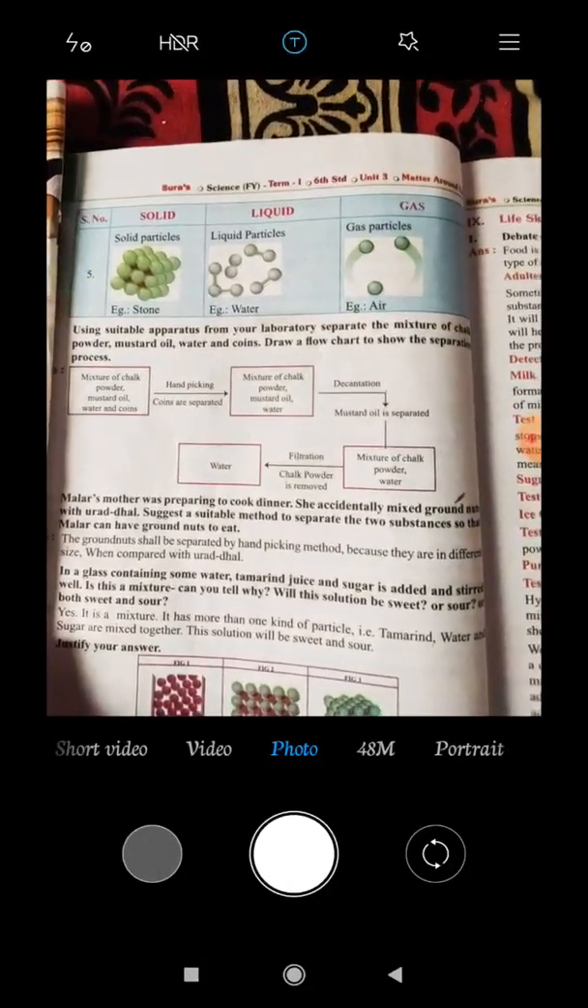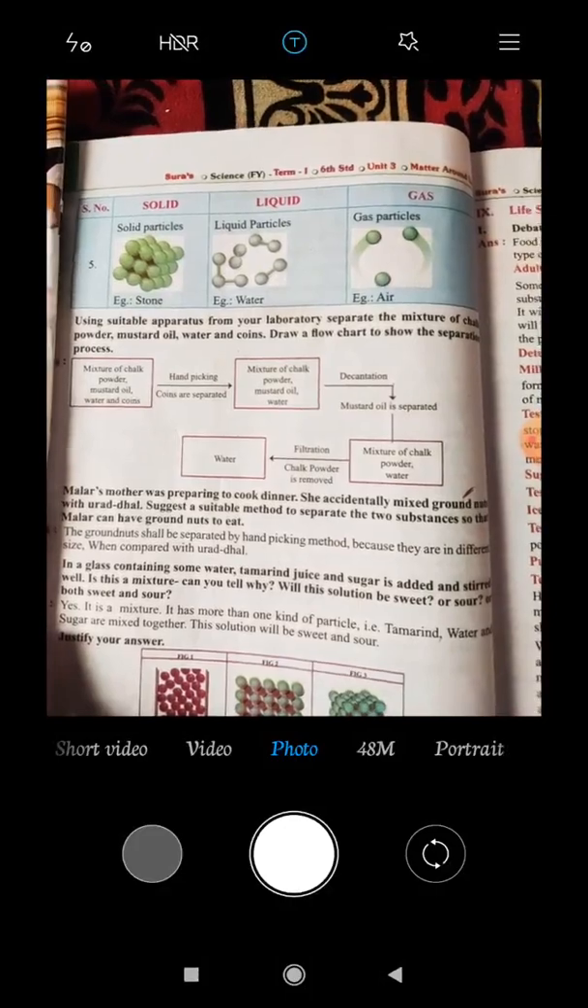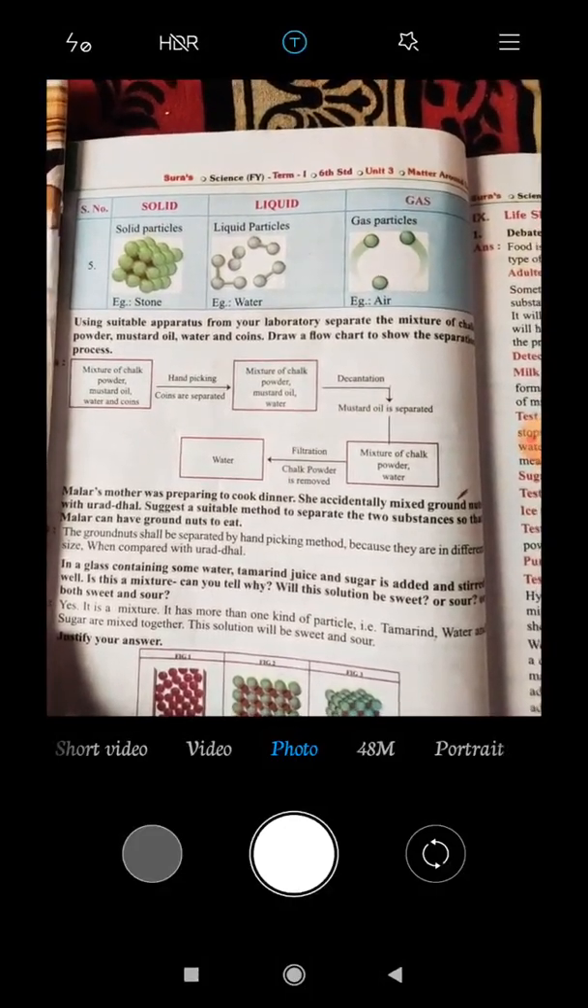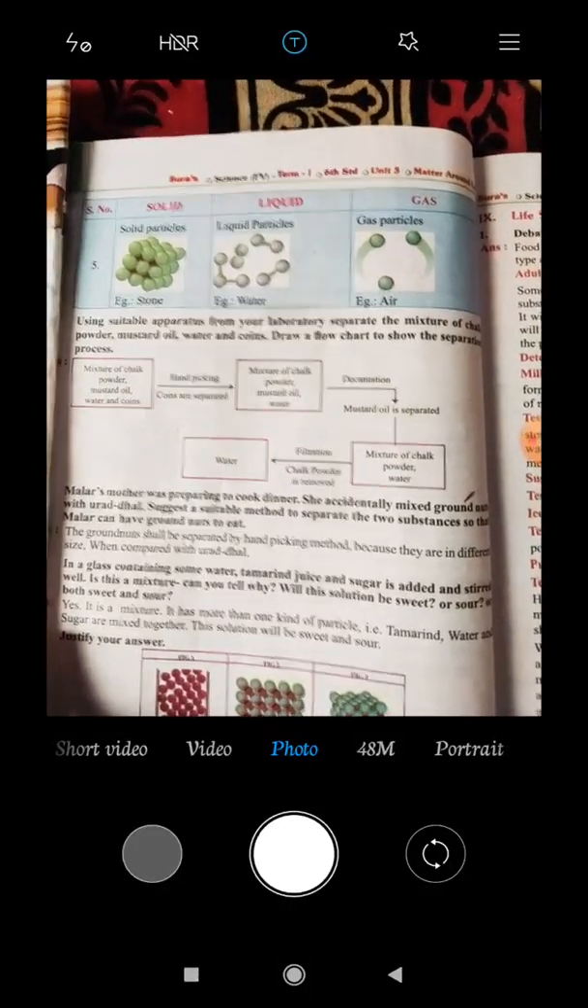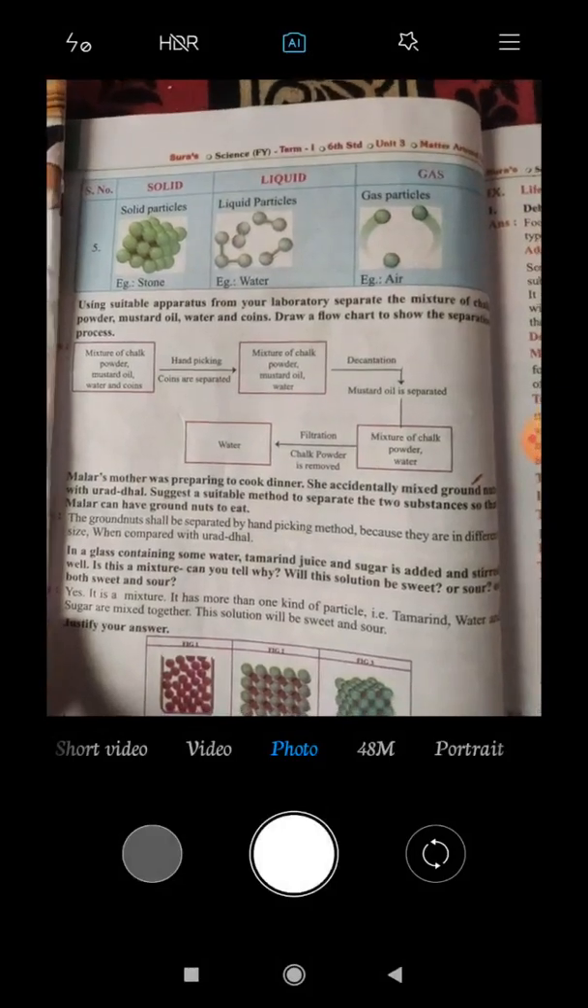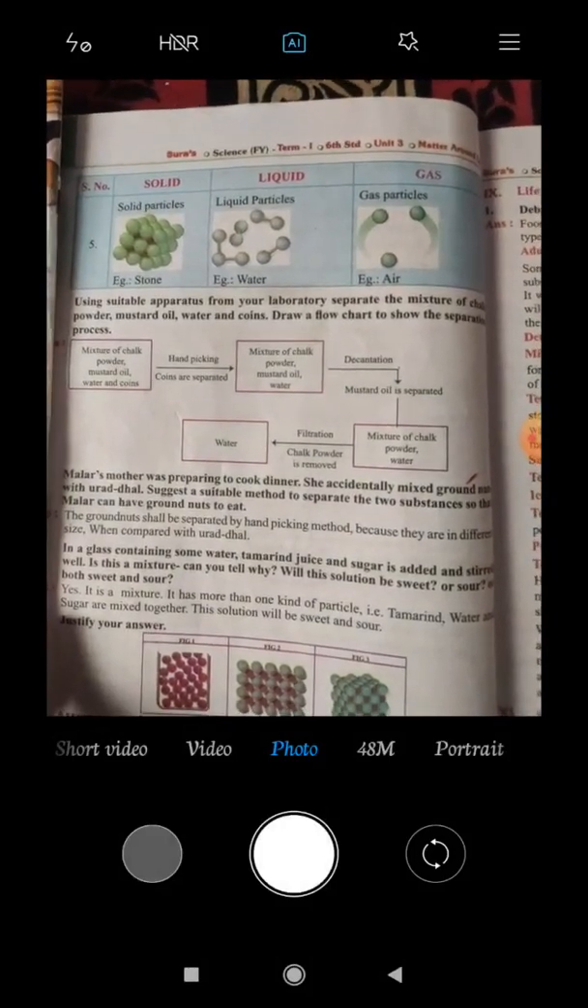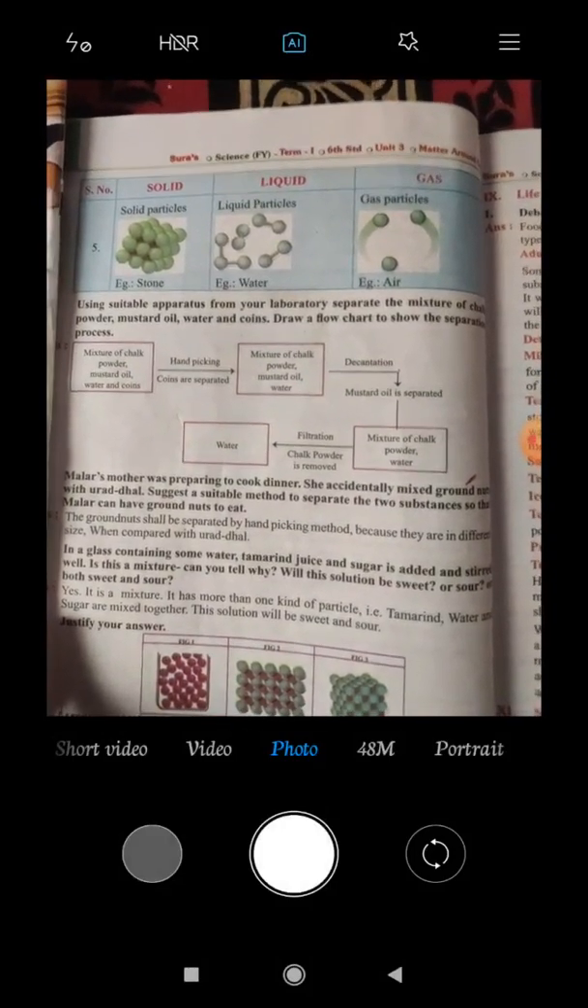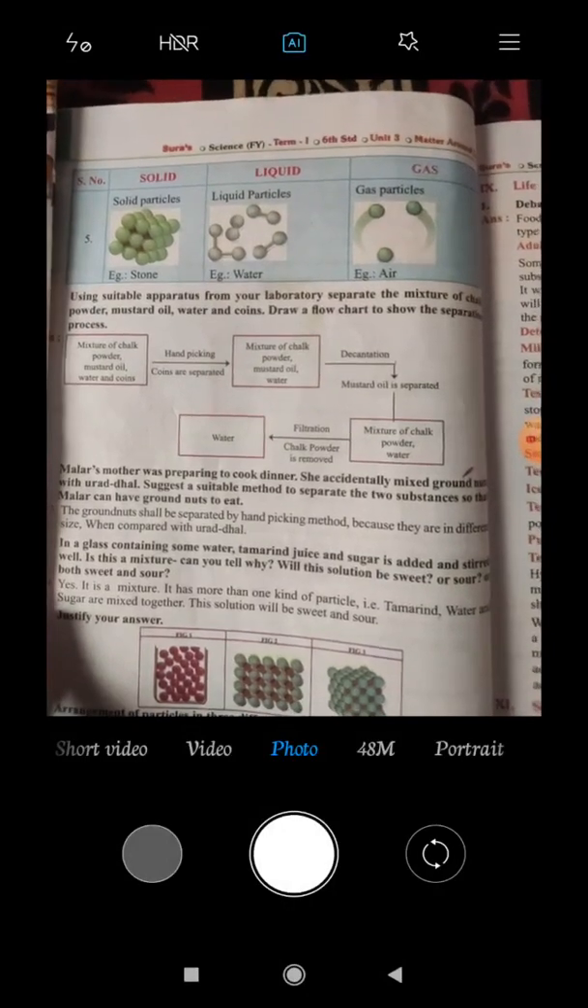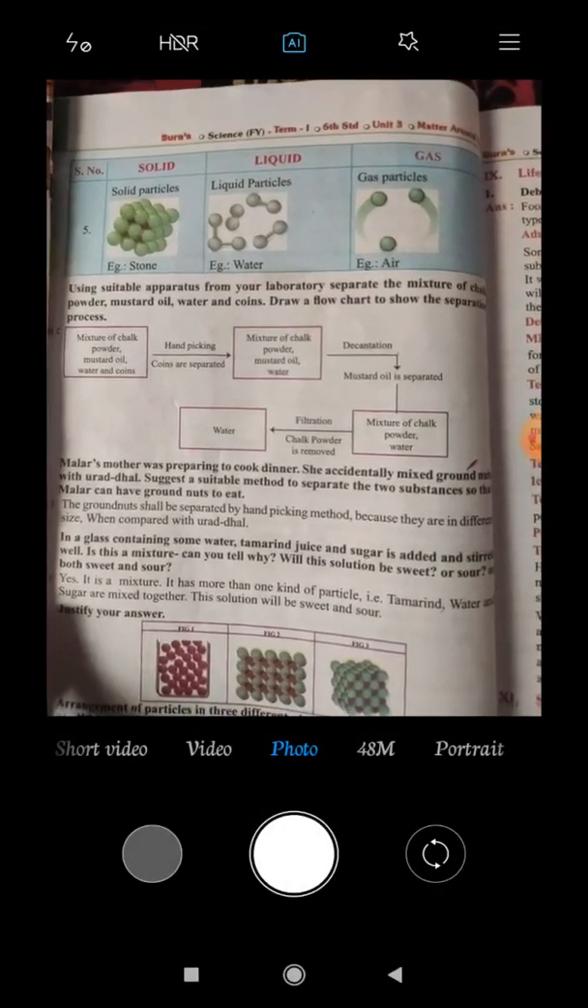First one, the mixture of chalk powder, mustard oil, water and coins. Coins are separated by the hand picking method. The mixture of chalk powder, mustard oil, water. So, mustard oil is separated by the decantation method. Mixture of chalk powder, water. Chalk powder is removed by the filtration method, and after that you get the water.